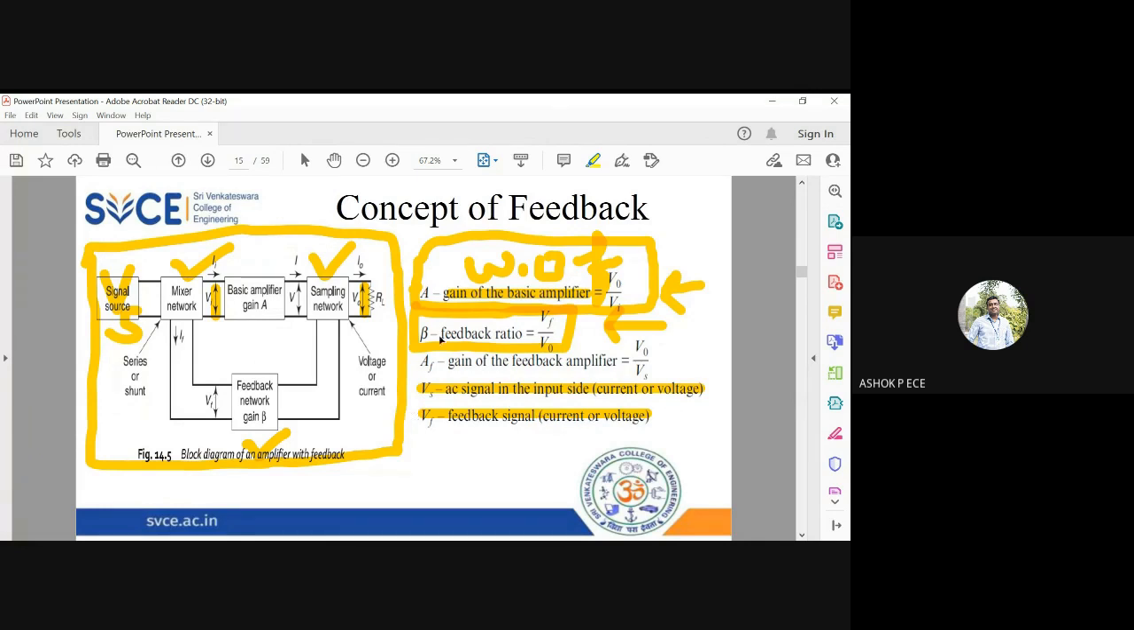Okay, so understand the basic terminologies. Any queries you have in the basic terminologies of the amplifier? Any queries you have?